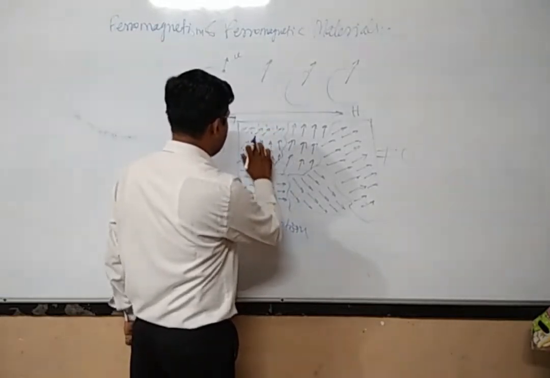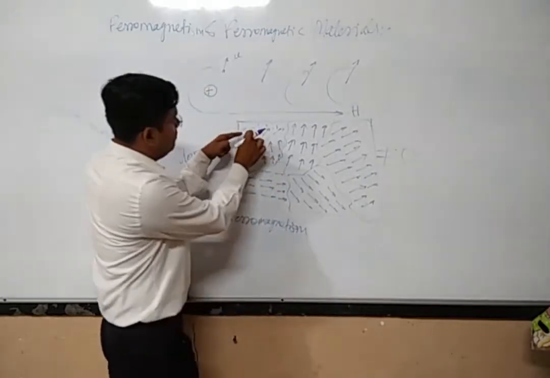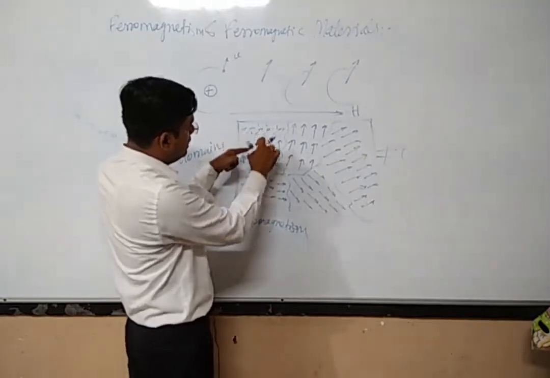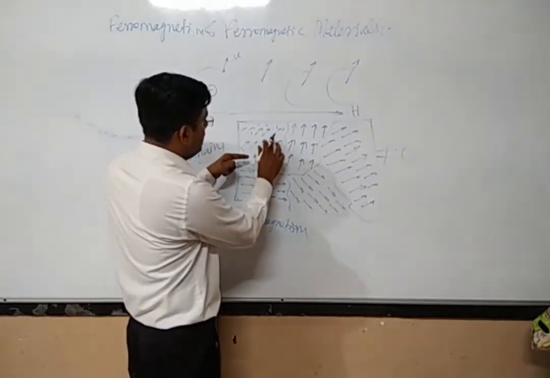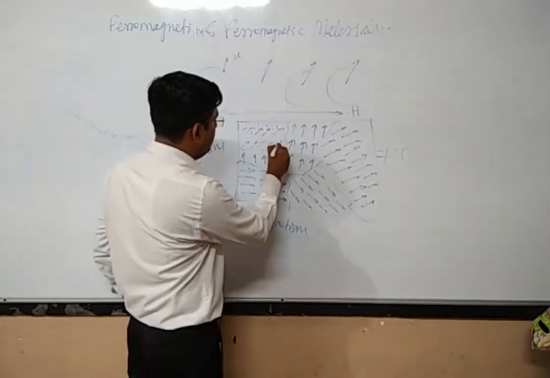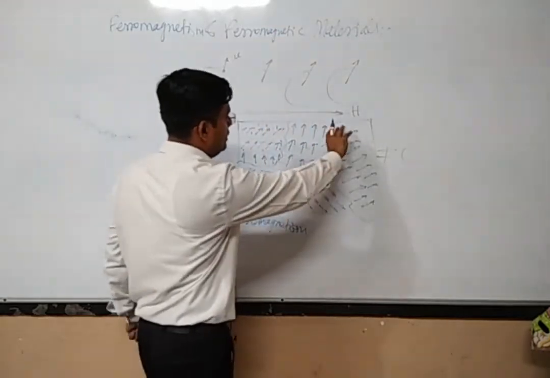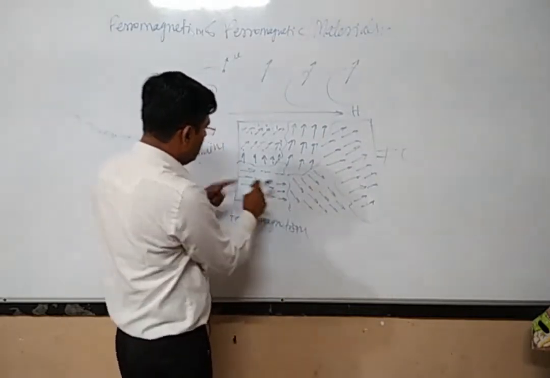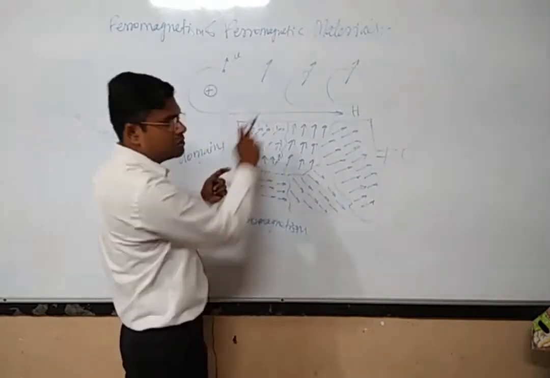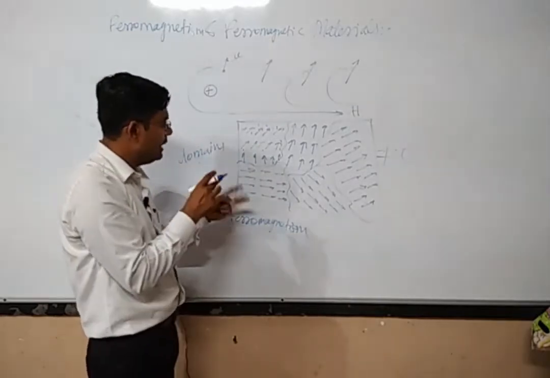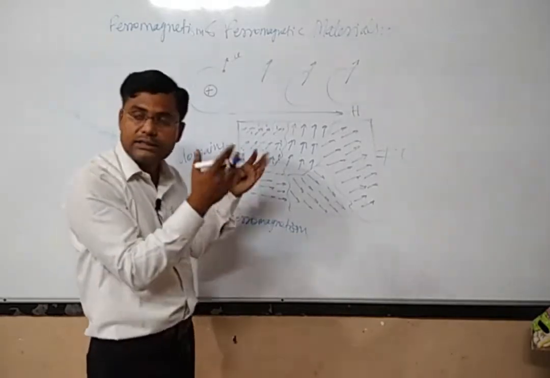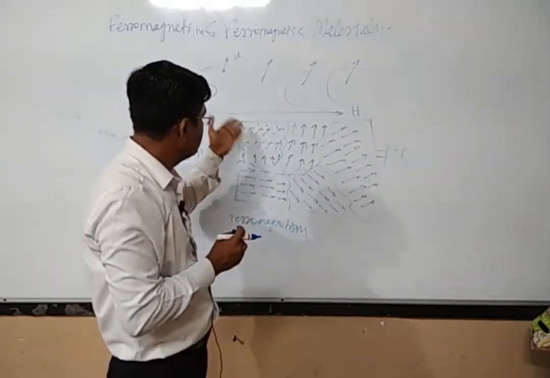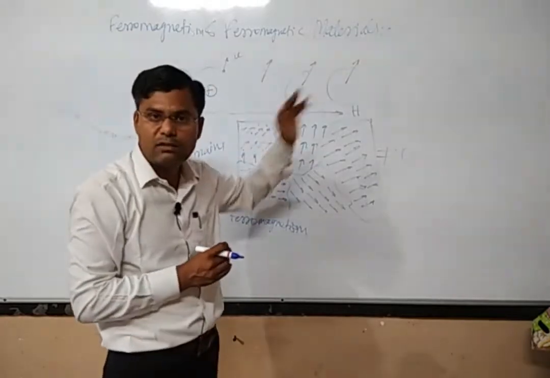Once some magnetic dipoles align themselves, it helps other magnetic moments to align too, so they rotate easily. These magnetic moments are already in the direction of the external field. So all these domains assist each other to align the dipole moments within the domains in the direction parallel to the external magnetic field.